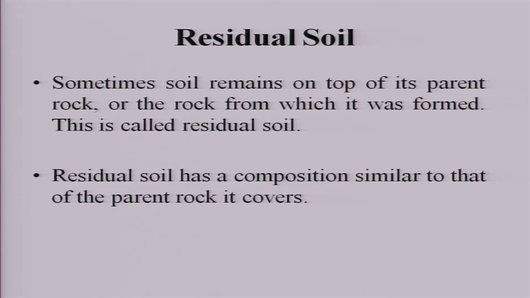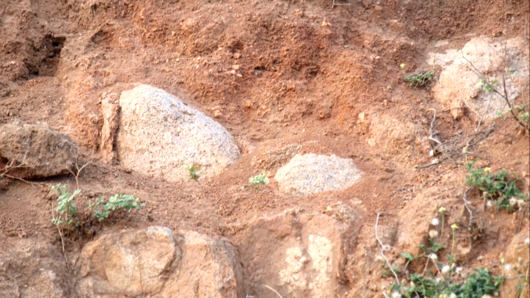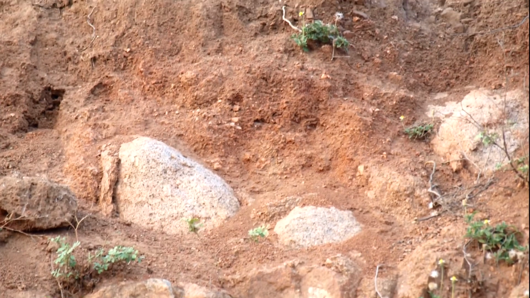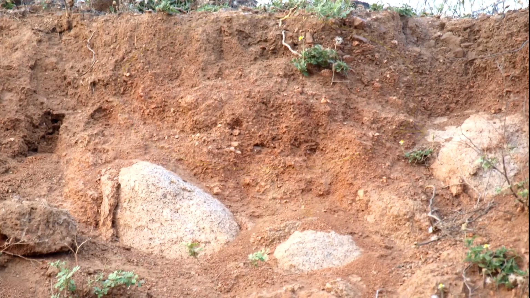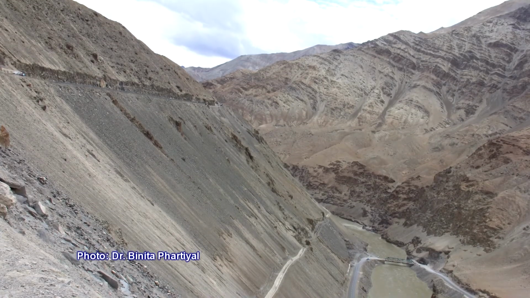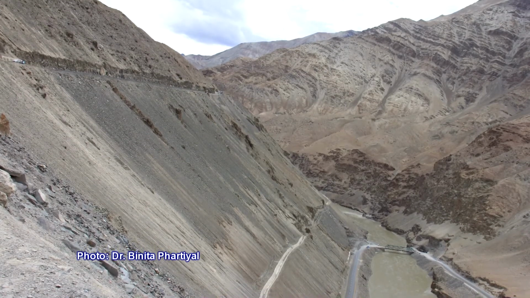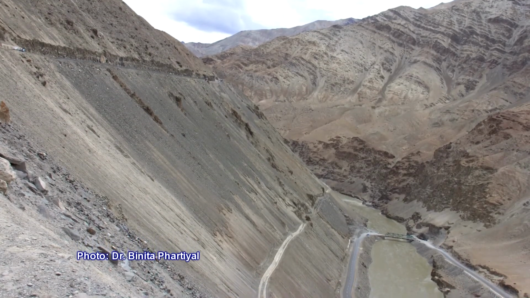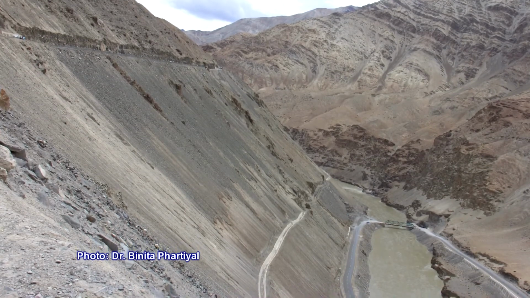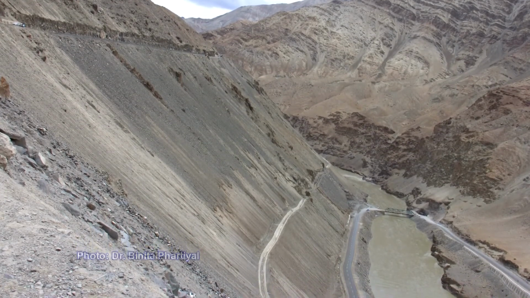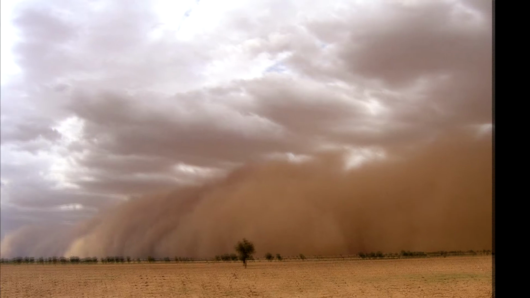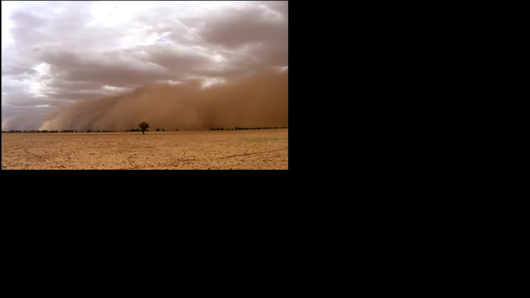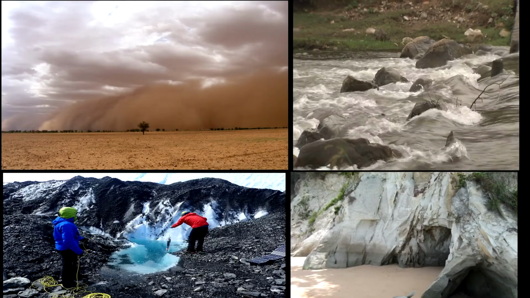There are two kinds of soil which I would like to tell you about. Residual soil is that which remains in the same place after it has formed. The residual soil has a composition exactly similar or almost similar to that of the parent rock it covers. Whereas, there is another kind which is called transported soil, in which the soil, when it is formed, is transported from the place of origin. As a result, what happens? It has a composition which is slightly different from the rocks over which this soil is formed. Some soil is removed from parent rock by wind, water, glaciers, waves, etc.